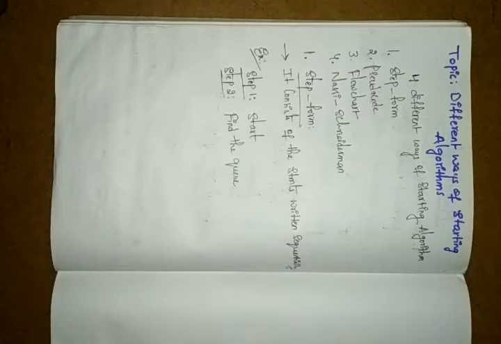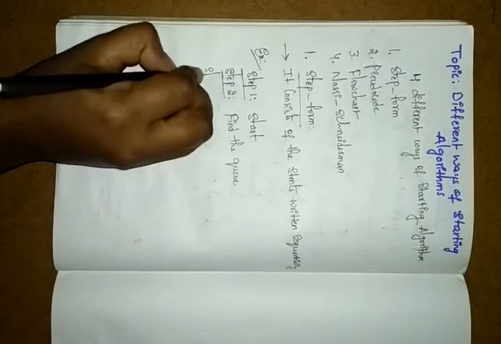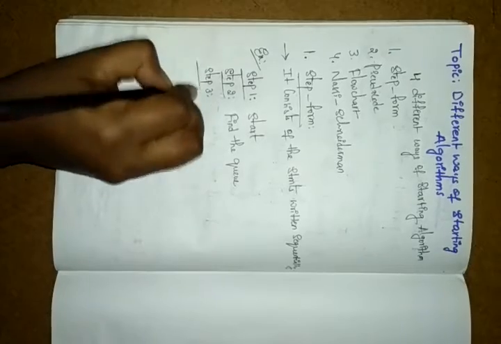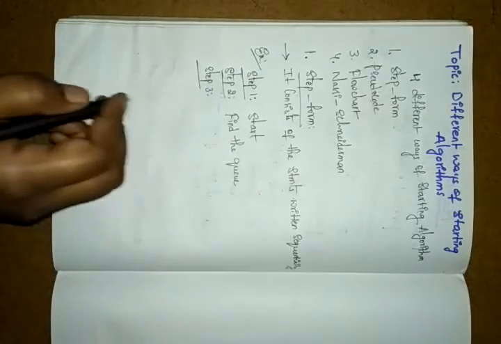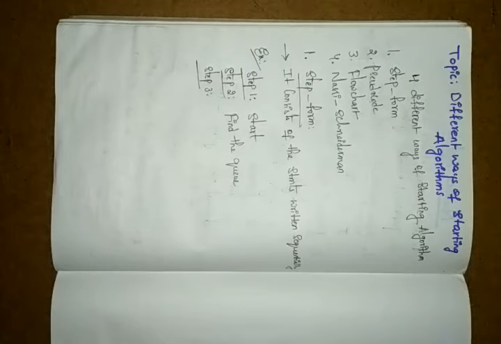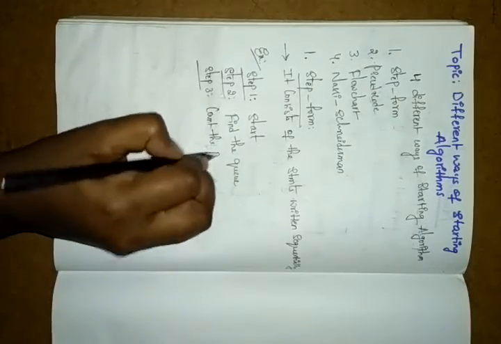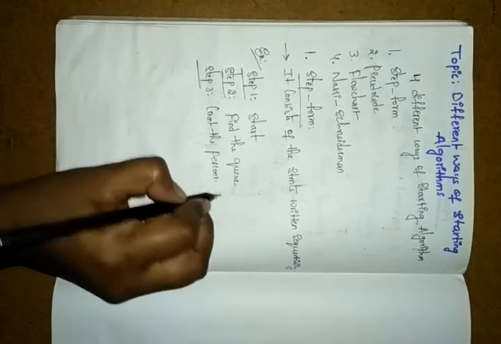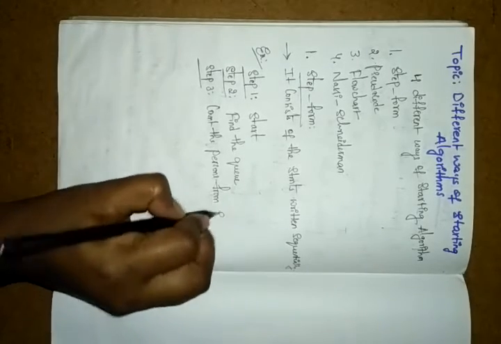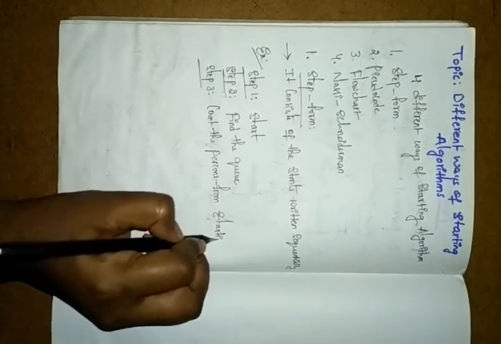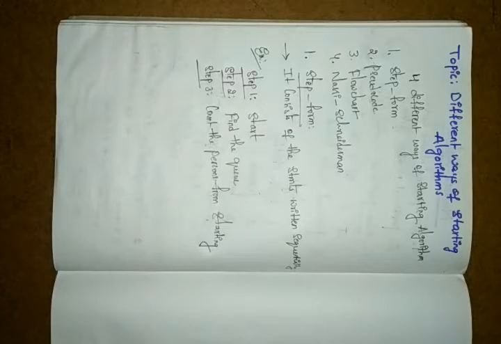How many persons are there in that queue? You have to count that. Once you have completed finding the queue, then you have to count the persons from the starting only, not in the middle, not at the end. Count the persons from the starting.